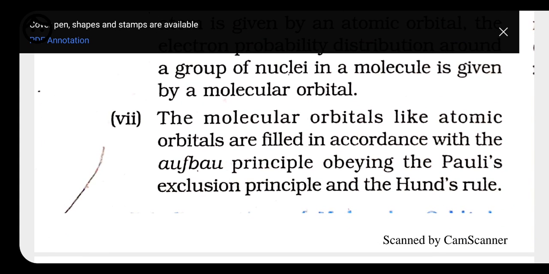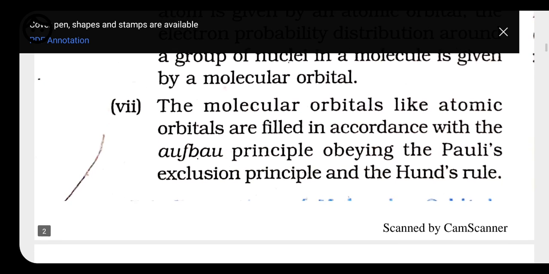Next, molecular orbitals, like atomic orbitals, are filled in accordance with the above principles, obeying Pauli's exclusion principle and Hund's rule. Whenever we are filling electrons in the molecular orbitals, here also we have an electronic configuration. So the filling of electrons in molecular orbitals follows the same rules as those of atomic orbitals. It also has to follow the Pauli exclusion principle and Hund's rule. Only on following all these rules can the electron be filled in the molecular orbital.